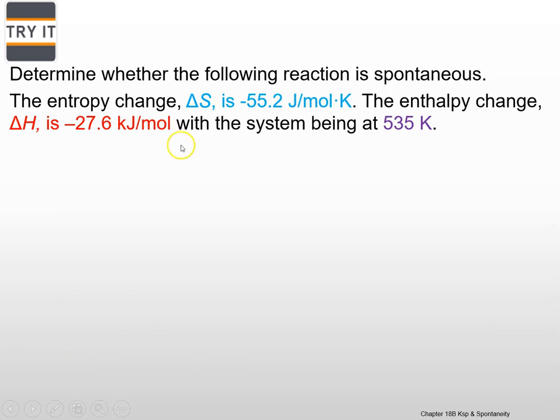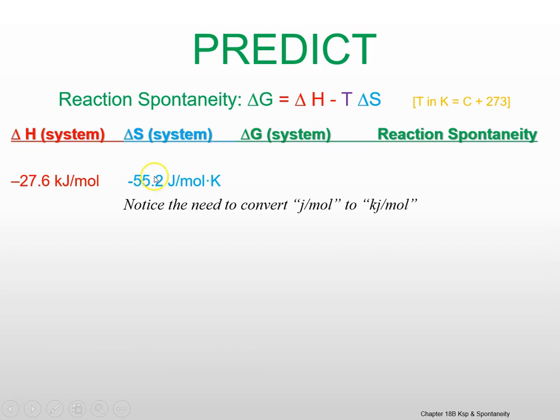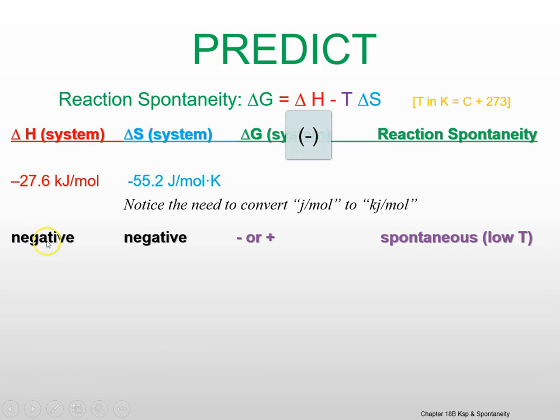Let's try another one. What if the entropy is negative 55, the enthalpy is negative 27 kilojoules, and the system is at 535? Again, let's predict using the free energy equation. Consider the units. They have to be the same, kilojoules. We have an exothermic reaction, we have a more orderly reaction. The entropy is negative, meaning that it's a decrease in entropy, meaning it is more orderly.